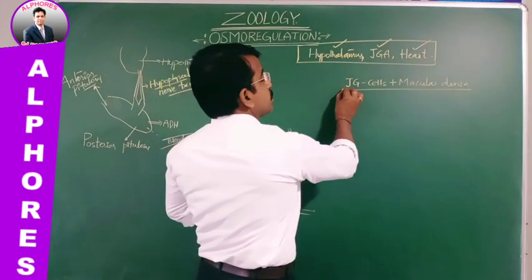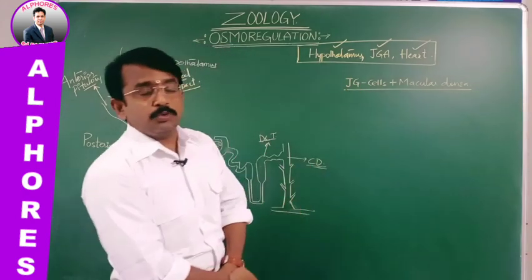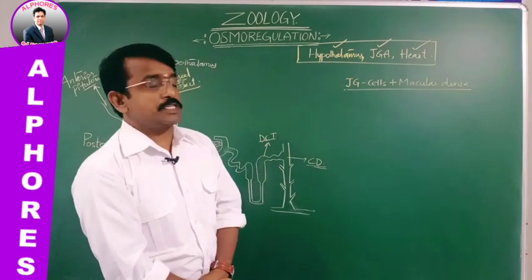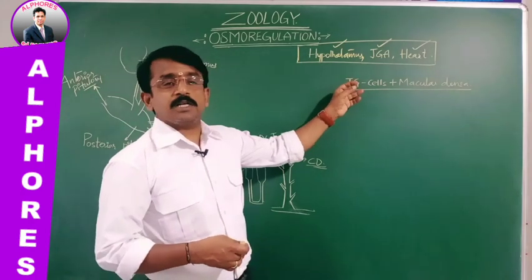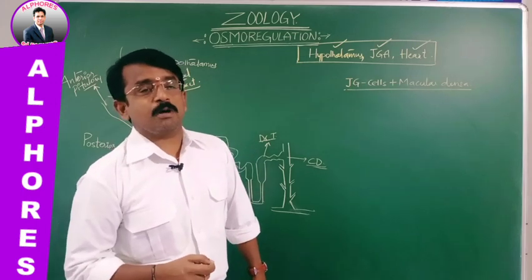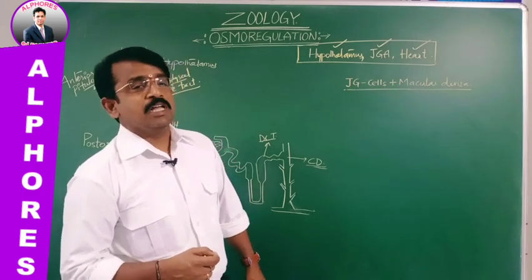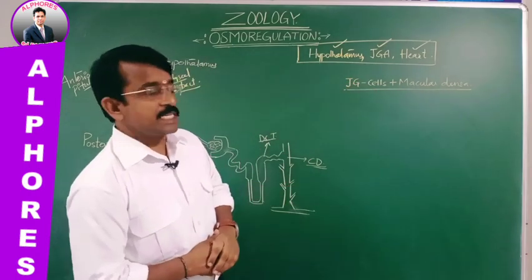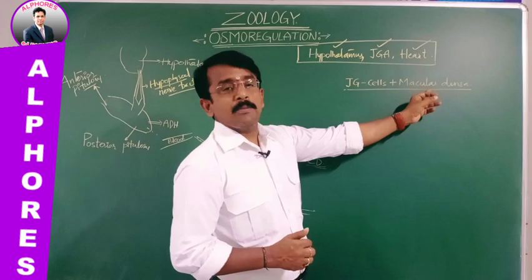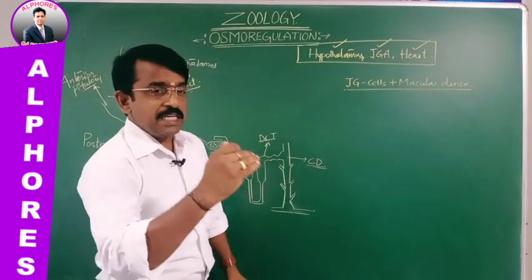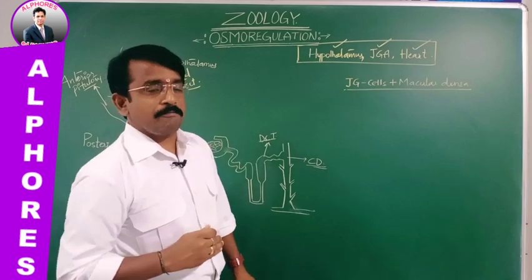And the JG cells are the smooth muscles of both afferent and efferent renal arterioles modified to form juxtaglomerular cells. These JG cells receive the information from the macula densa about reduced glomerular filtration.